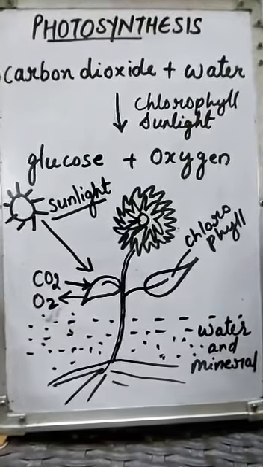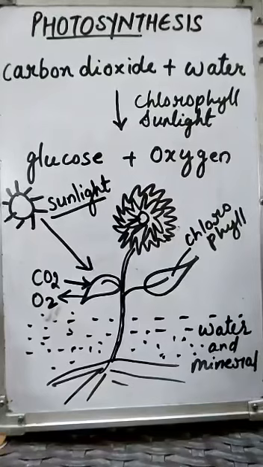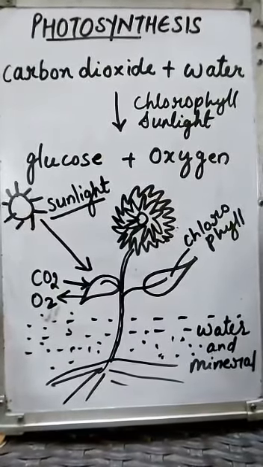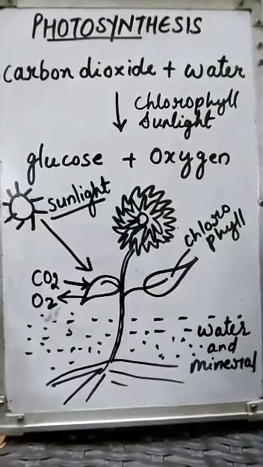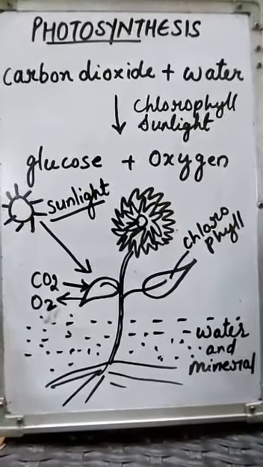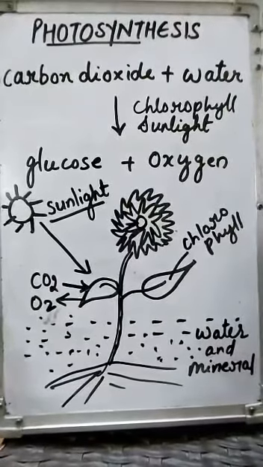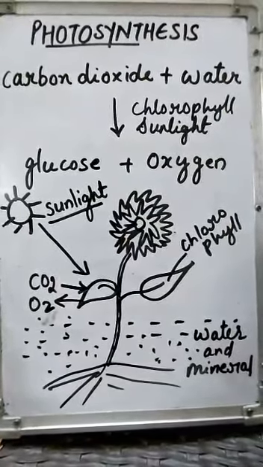Besides, as you already know, photosynthesis helps to maintain the balance between oxygen and carbon dioxide in the atmosphere, because it takes carbon dioxide for photosynthesis and as a result it gives out oxygen, which is needed by other human beings to breathe. Therefore, in the absence of photosynthesis, life would have been impossible.